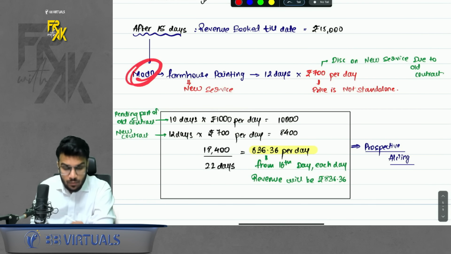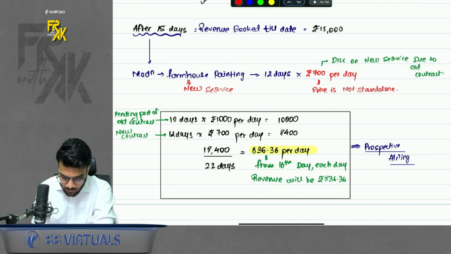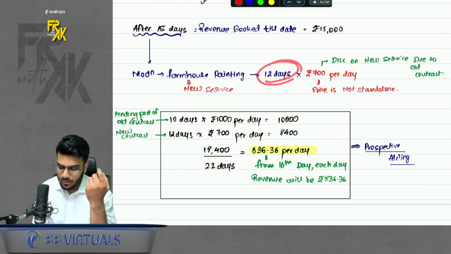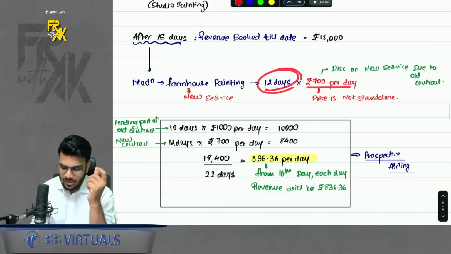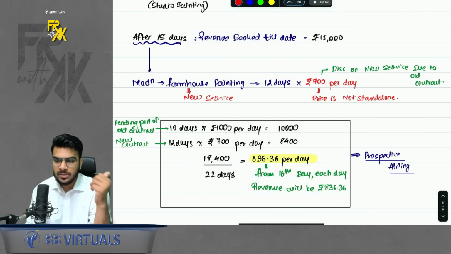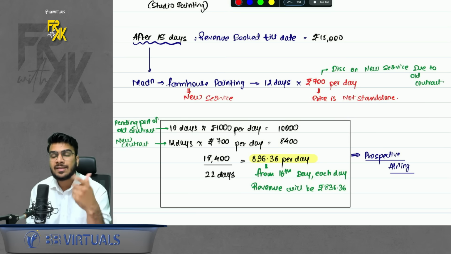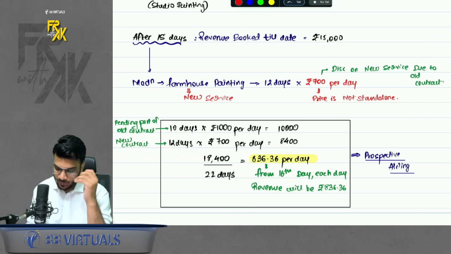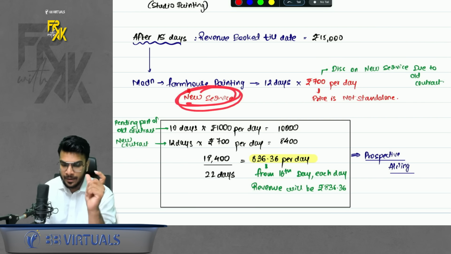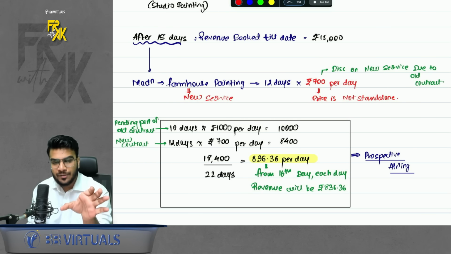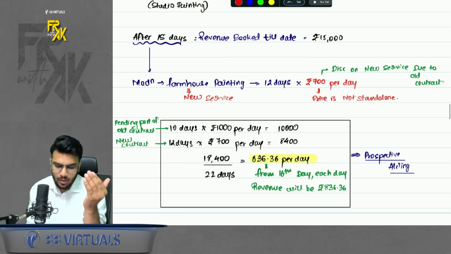Next. Now, what is the modification? I again ask him to paint my farmhouse also. So I am adding a new service. But for this new service, Naga is a nice person. Now he is not charging me 1000 per day. He said that because sir you are availing some old services, I will give you some discount. So now he's charging only 700 rupees per day. So that means a new service is being added, but the price he is charging is not standalone. So how to treat this contract?